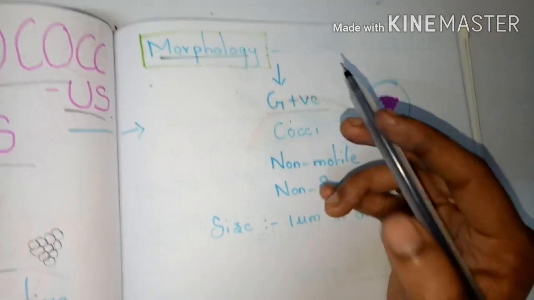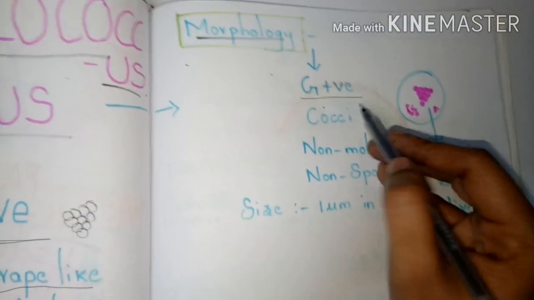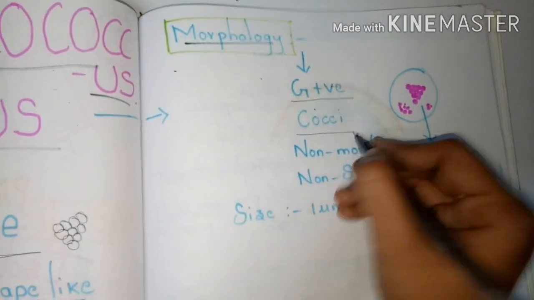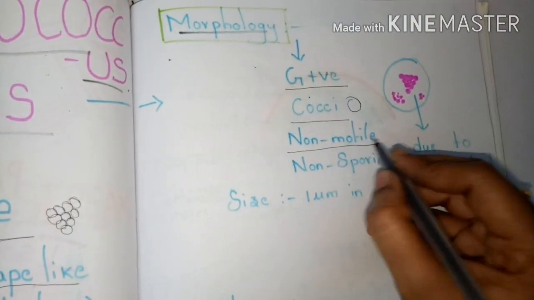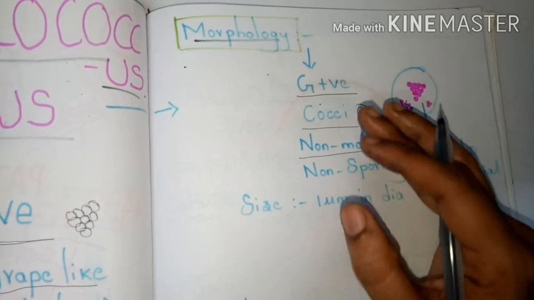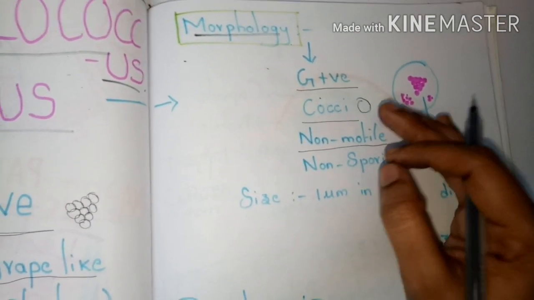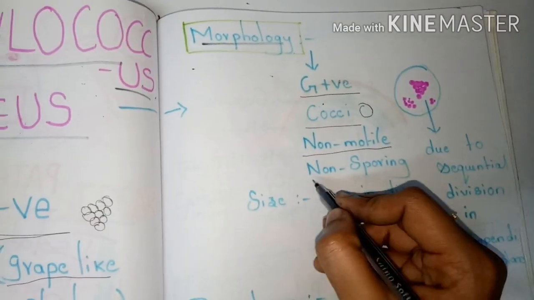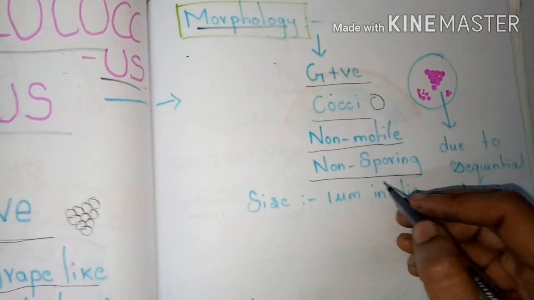Gram-positive and gram-negative bacteria are split based on the cell wall composition of the bacteria, mainly the peptidoglycan layer. And these are cocci, meaning round-shaped bacteria, and they are non-motile, meaning they do not have motility because of the absence of flagella. And they are non-sporing, meaning they do not have the ability to form spores.